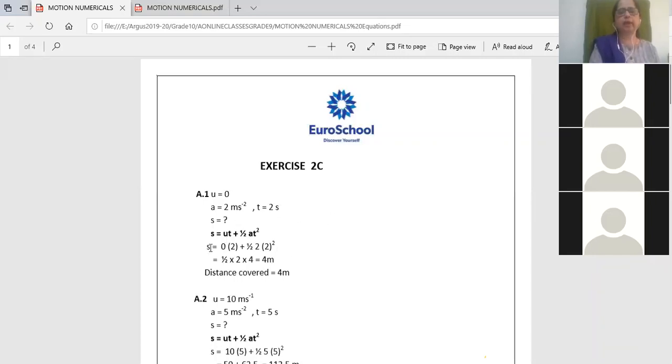So s equal to u, what is u? 0, times t, 2 seconds, plus half a. Acceleration is also 2, and t again 2 seconds, so 2 square. Now this part will become 0. 0 multiplied by 2 is 0. So you remain only with this part. Half into 2 into 4, that is half into 8. So the answer is 4 meter.